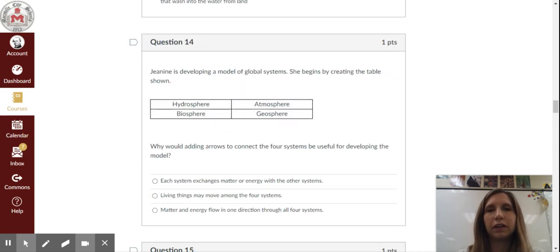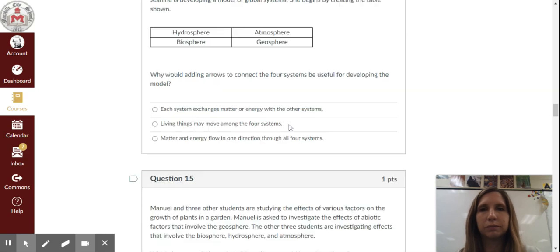Question 14. Janine is developing a model of global systems. She begins by creating the table shown. Why would adding arrows to connect the four systems be useful for developing the model? A, each system exchanges matter or energy with the other systems. B, living things may move among the four systems. C, matter and energy flow in one direction through all four systems.